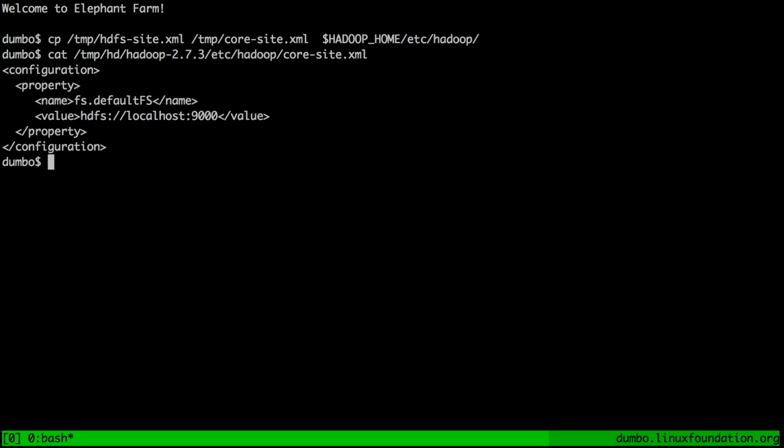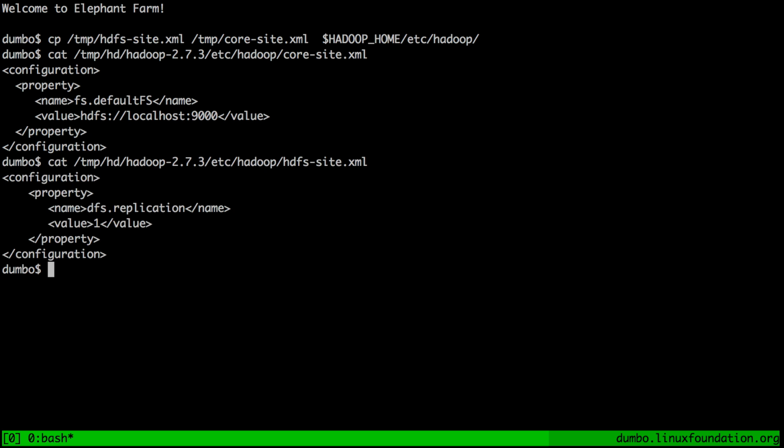And just to make sure that we got the right stuff in, let's take a look at the core site first. As you can see, it contains just a single configuration property, which is telling the HDFS name node which port to run on. And it also tells the data nodes where to connect to. And now let's take a look at the other one, HDFS site. Again, it's just a single configuration option, DFS replication, which basically lowers the number of replicated blocks needed for each file to 1.